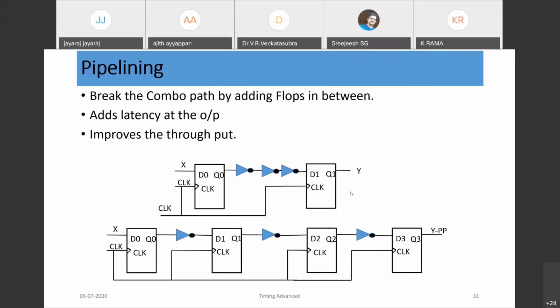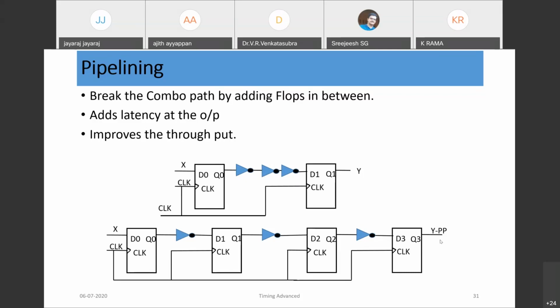If you look at the timing, the circuit functionality: X is 0 here. Of course, after TPD and combo delay, 1 will come and it should be valid before setup and it would be sampled, and by the next clock edge output will be 1. If it is changing, similarly the circuit would function. So here also, in the same way, X is 0 here, here 1 will come, 0 will come, here 1 will come, next clock edge that 1 will come here and 0 will come here, and next clock edge that 0 would come here and 1 will come, and next clock edge that 1.